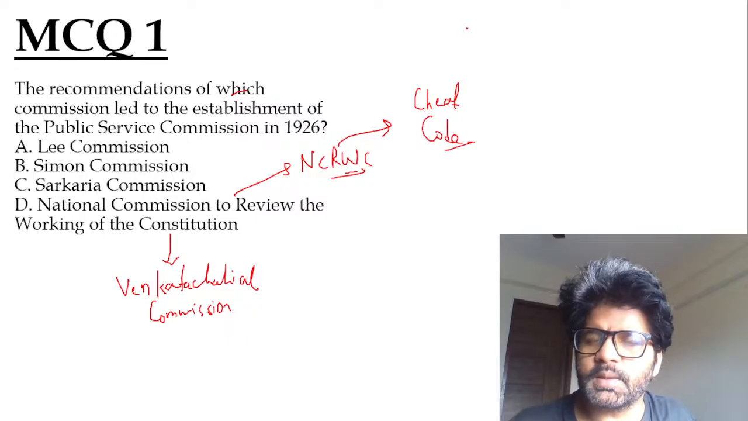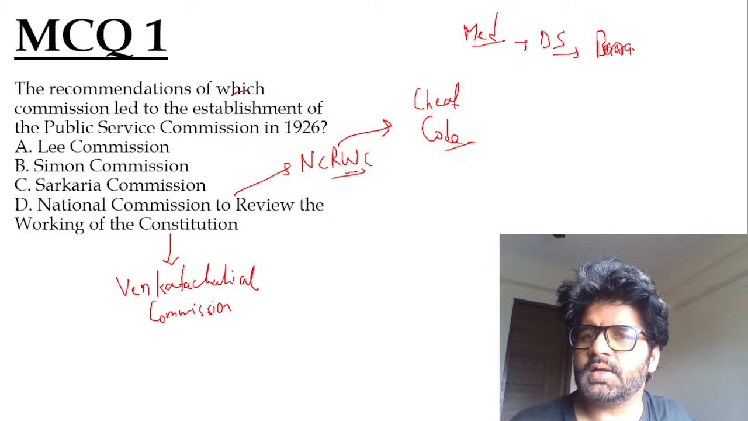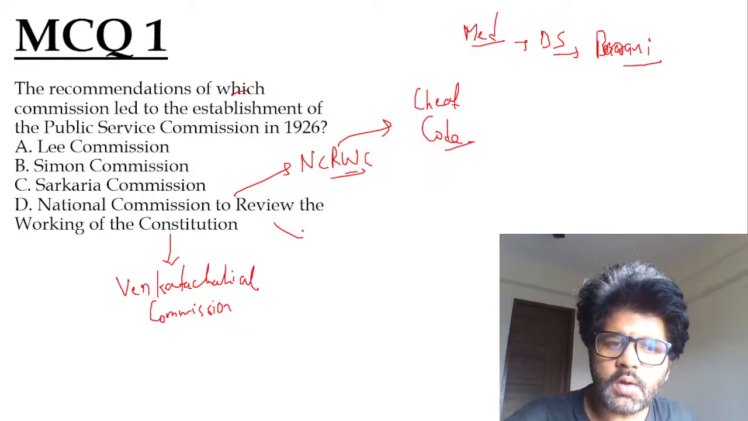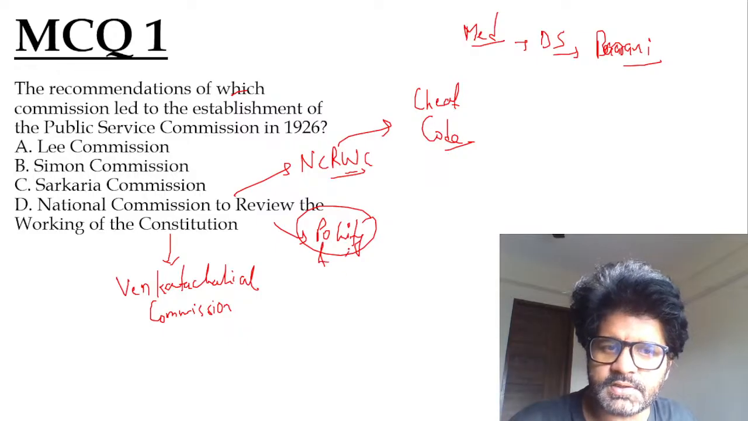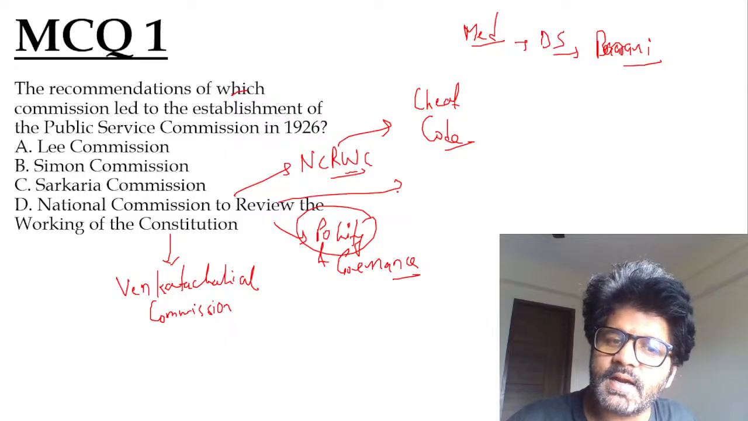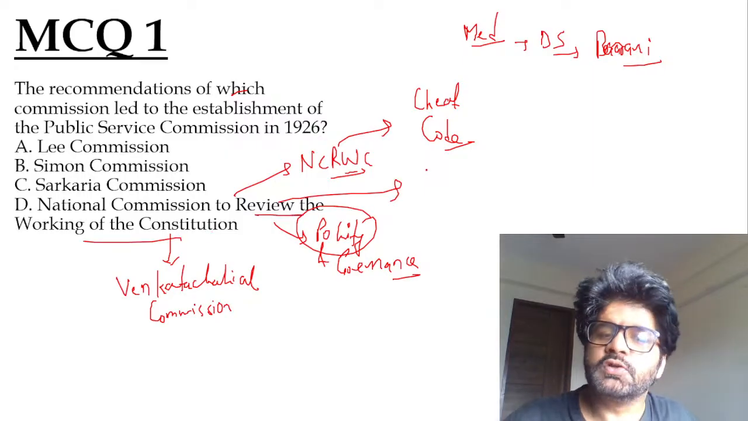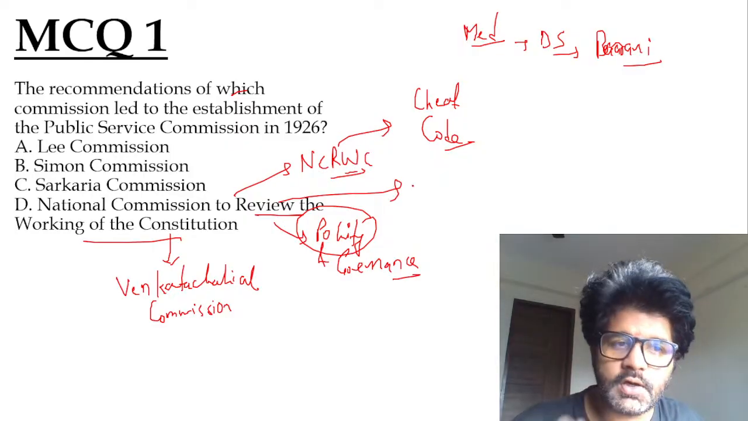Generally what happens when you read about the medieval period, let's say you read about Delhi Sultanate, you talk about Barni. Barni said this, Barni said that. Barni is an author. Similarly, when you talk about polity, you talk about different aspects of polity in governance, you can always say that according to NCRWC this and that, because NCRWC is reviewing the constitution. So they have given recommendations on almost anything and everything. This is just a cheat code. Don't kill me for it.